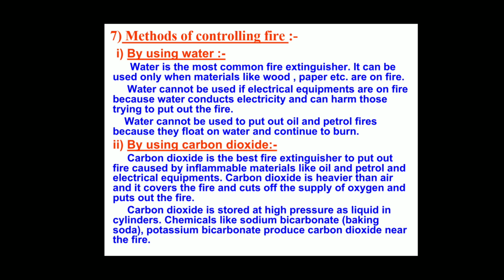Next, what are the methods by which we can control fire? What type of methods can we use to control the fire? So that is by using water. Generally you might have seen that wherever a fire catches, you call the fire extinguishers immediately. They come with a water tank, and with that they can control the fire. Water is the most common fire extinguisher.